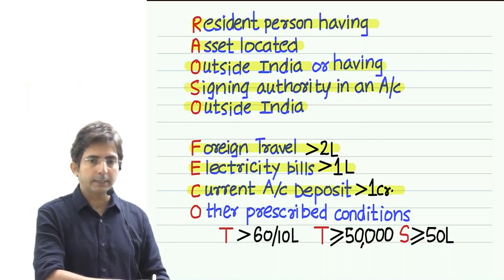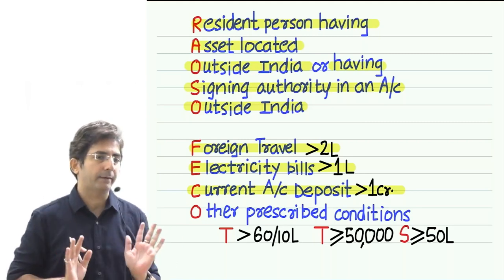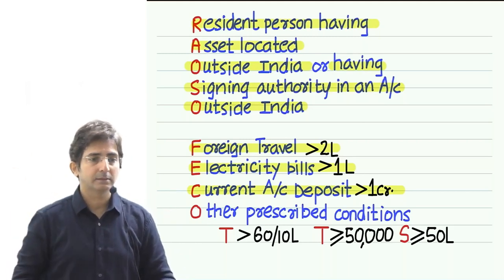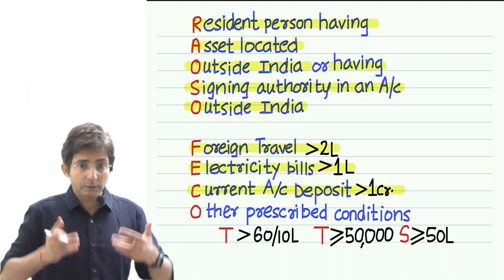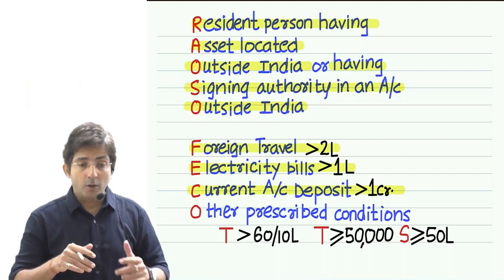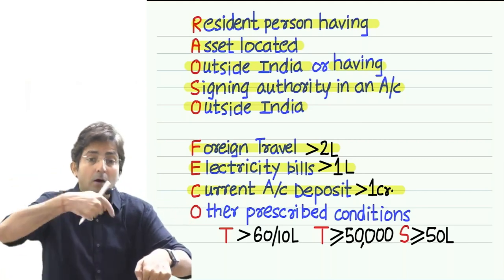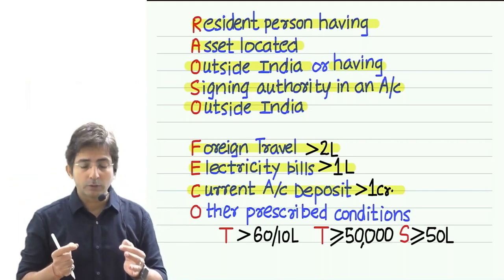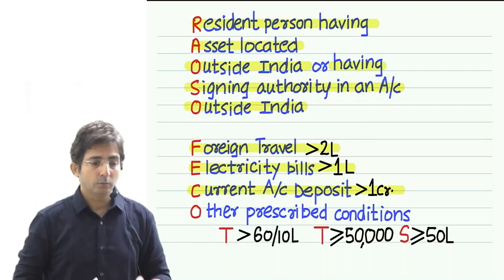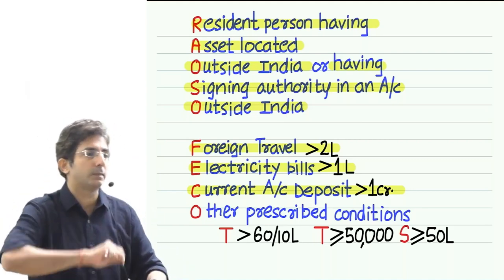If I have deposited with 2-3 banks, then each bank amount is to be taken separately. In one bank 50 lakhs, another bank 70 lakhs, so in total it is more than 1 CR. But the banks are different, because in the act they have written deposit in one or more current accounts with a bank. So with a bank means with a particular bank you have to see if you have deposited more than 1 CR, return filing is a must.